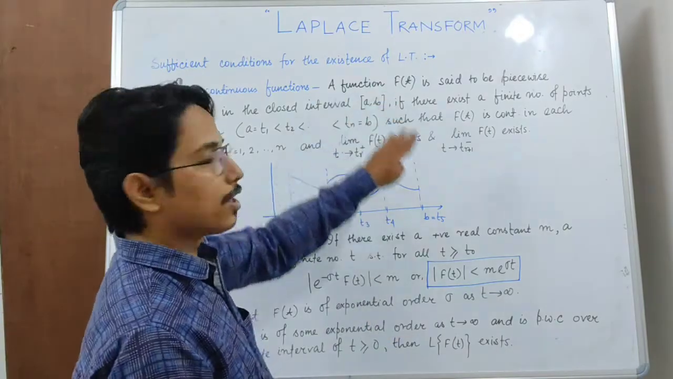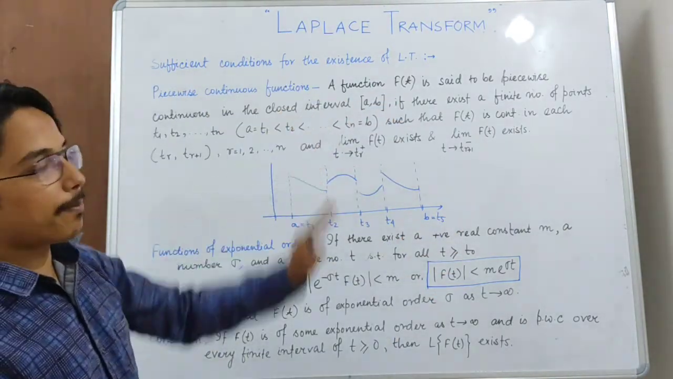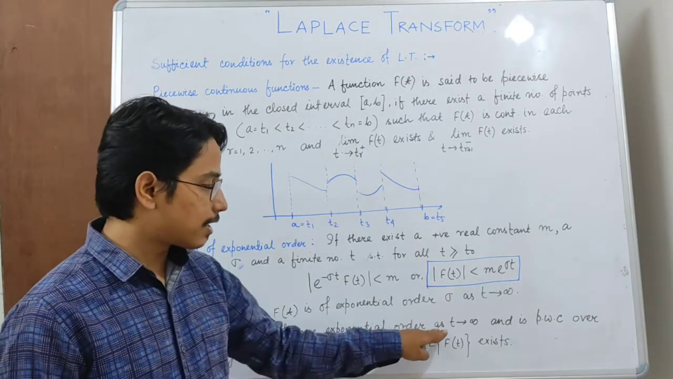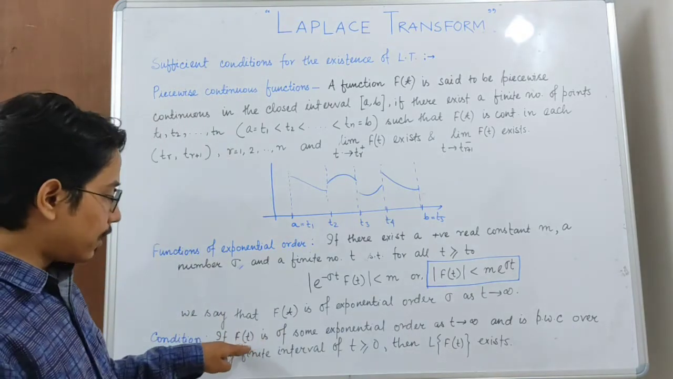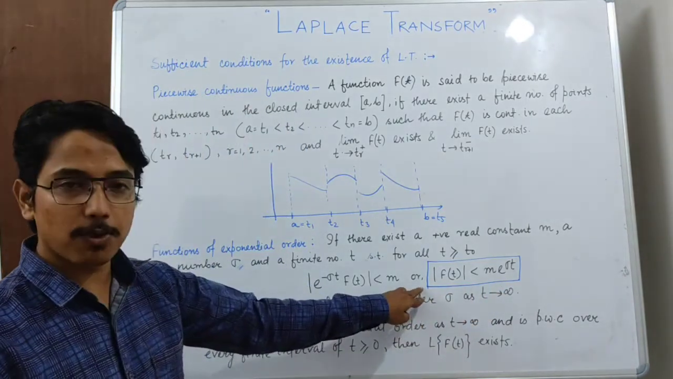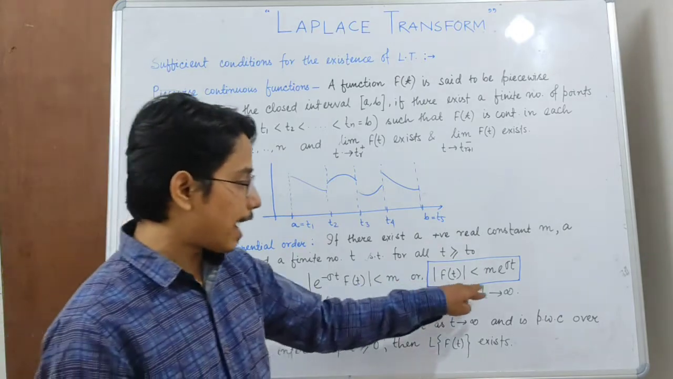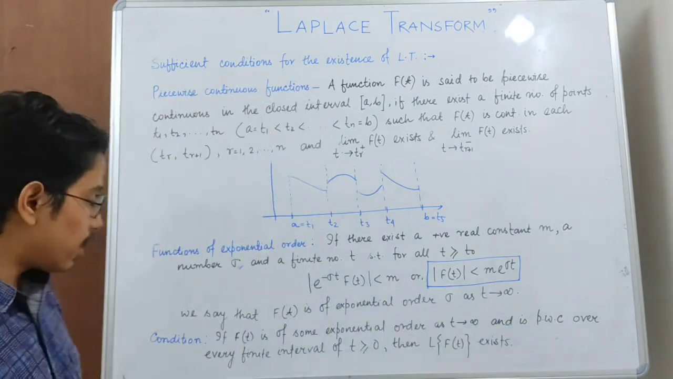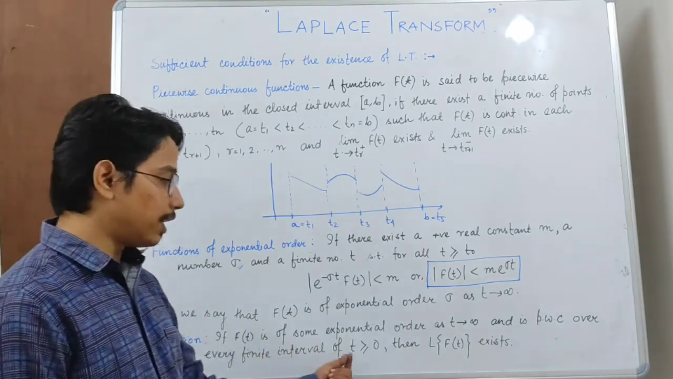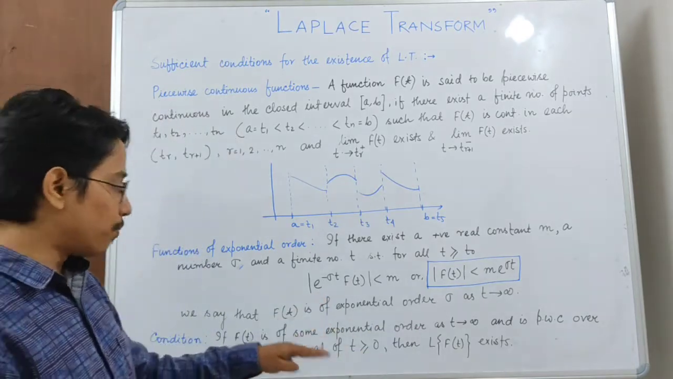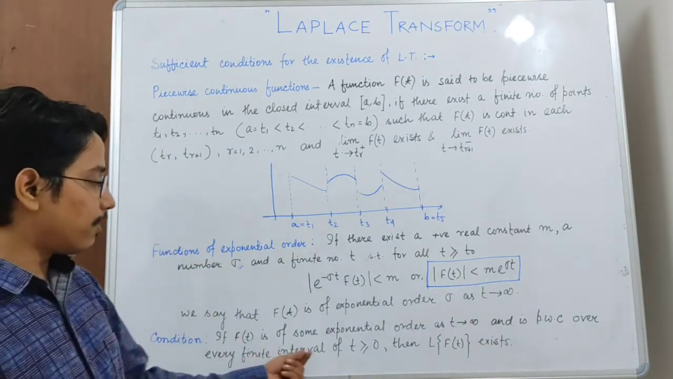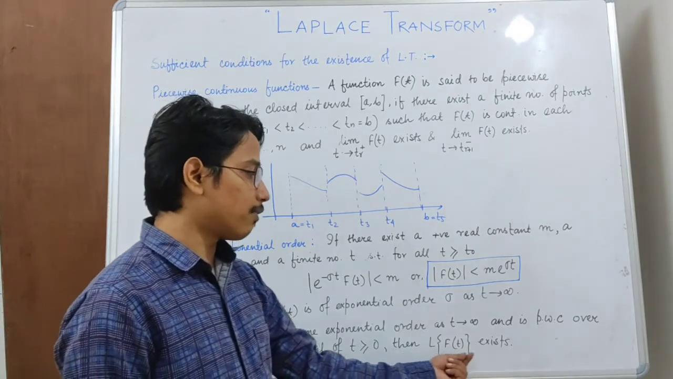Now we move to the sufficient condition. The sufficient condition for the existence of Laplace transform is, see, if f(t) is of some exponential order sigma as t tends to infinity, that means f(t) is satisfying this relation, and also f(t) is piecewise continuous over every finite interval of t greater than or equal to 0, then the Laplace transform of f(t) exists.